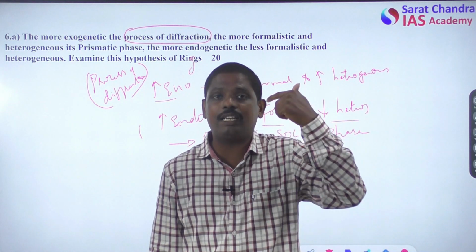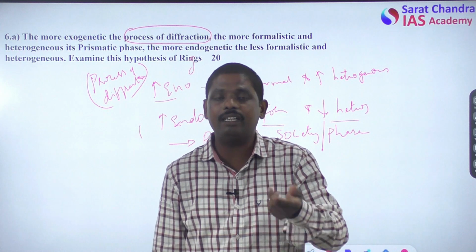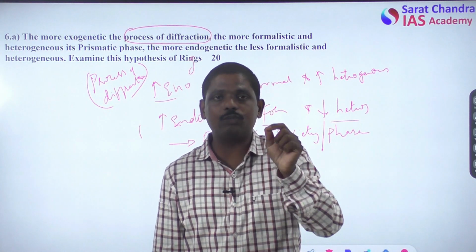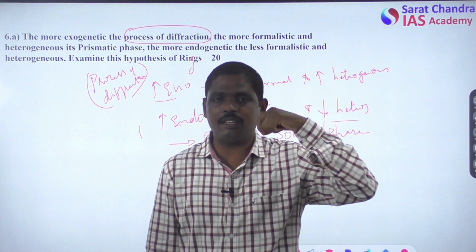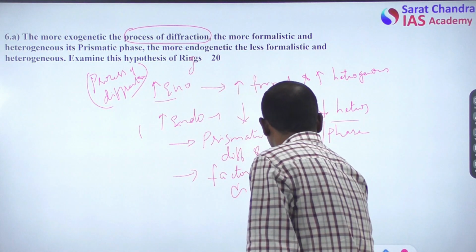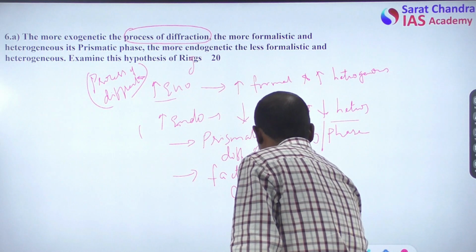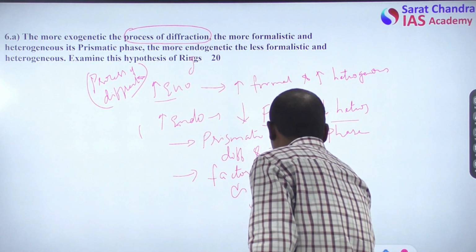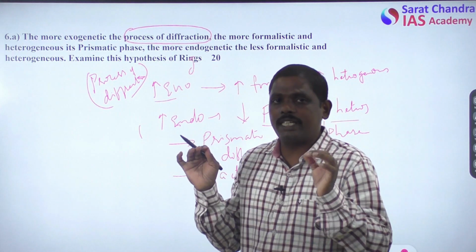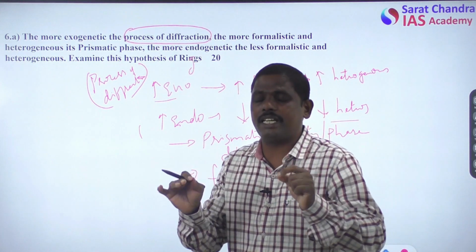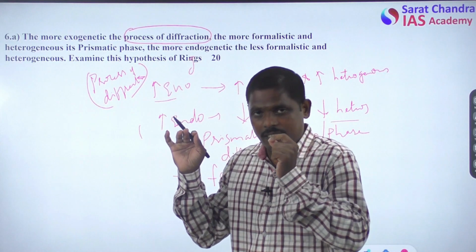And what is heterogeneous character? That is what we need to do. Now in the first paragraph, we should support Riggs. That is, we should say that exogenetic change will definitely increase formalism as well as heterogeneity.